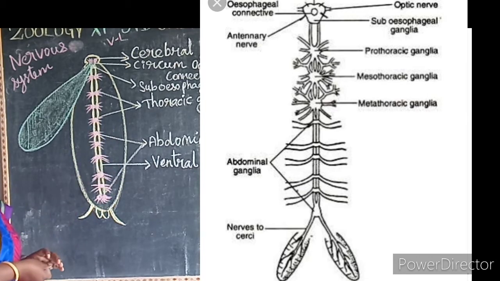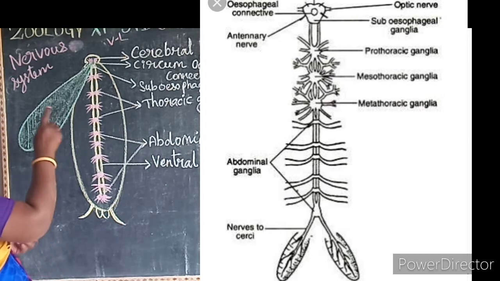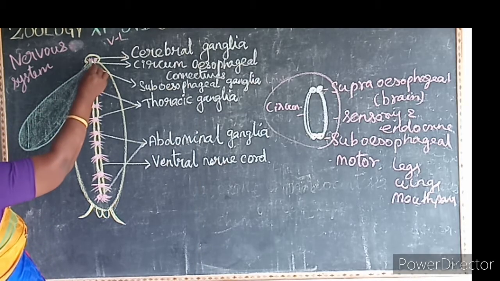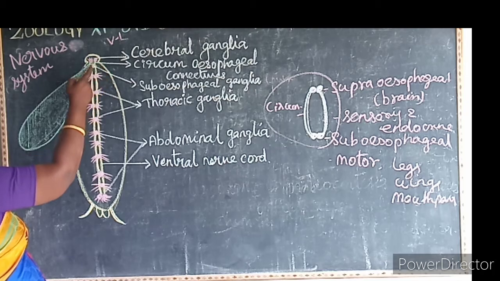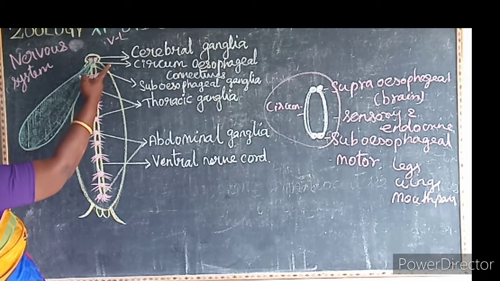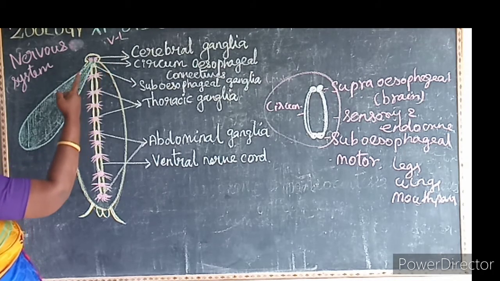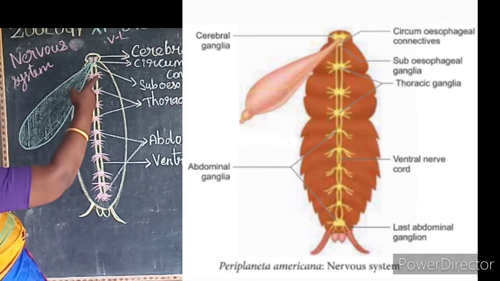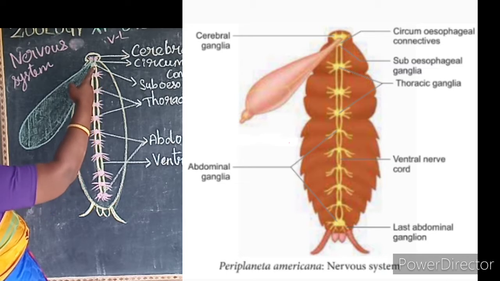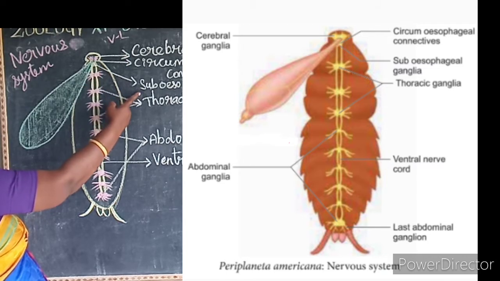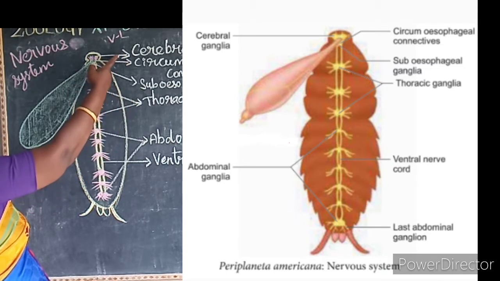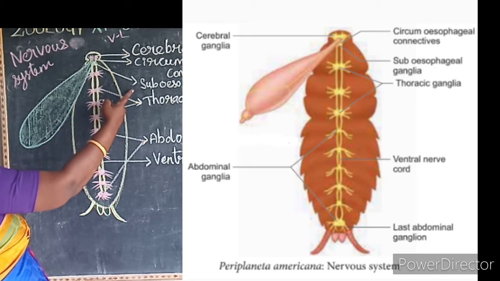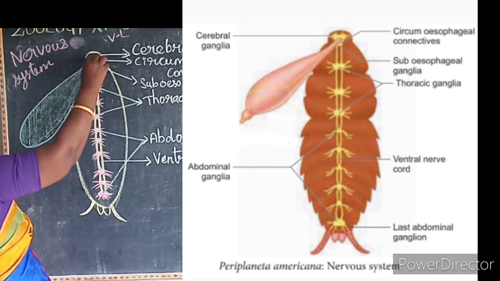So is it easy, no? So what is the first one? See the picture and say. A paired ganglion found above the esophagus is known as the supraesophageal ganglion, or otherwise known as the brain. A pair of ganglia found below the esophagus is known as the subesophageal ganglion.